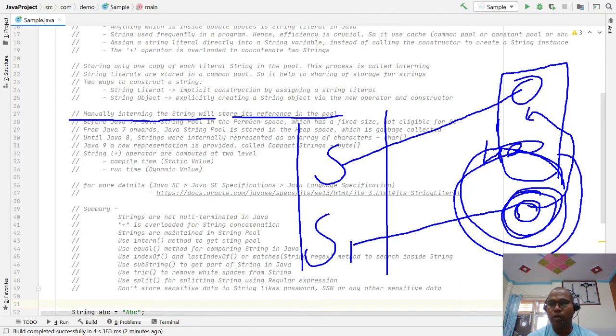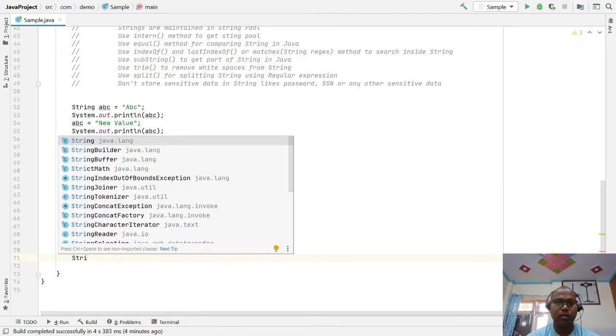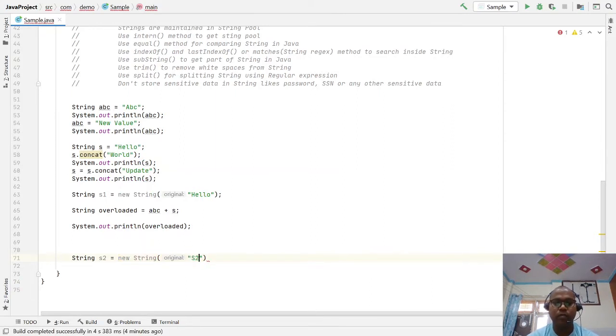So if I want to refer to the pool memory reference variable, then you have to use the intern method. Let's take an example: if I'm writing a simple string s2 equal to new String("s2").